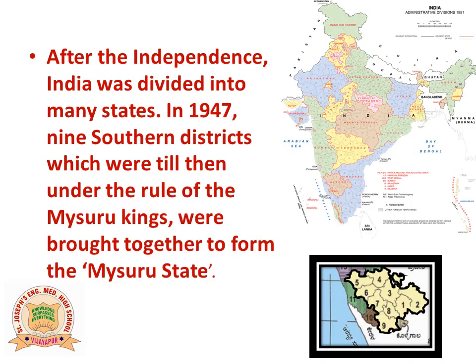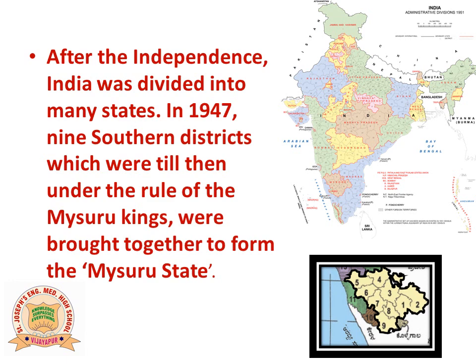After independence, India was divided into many states. In 1947, 9 southern districts, which were till then under the rule of the Mysore kings, were brought together to form the Mysore state. You know children, after India became independent in 1947, India got divided into different states.